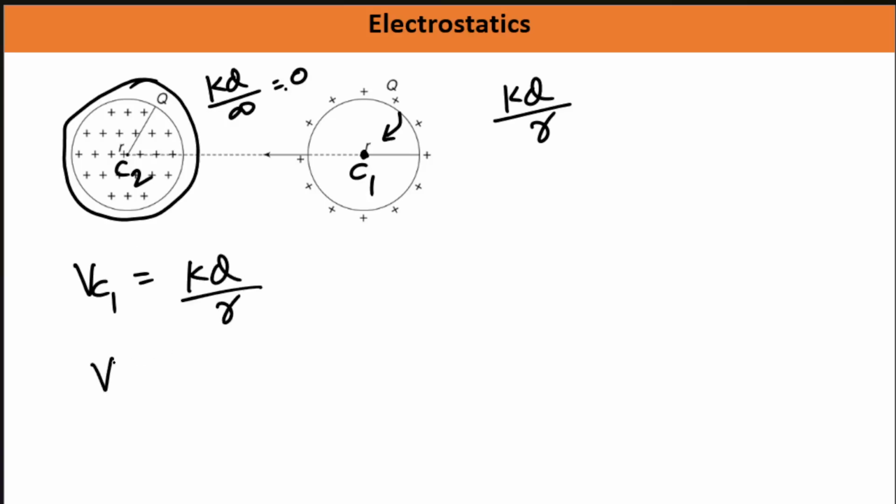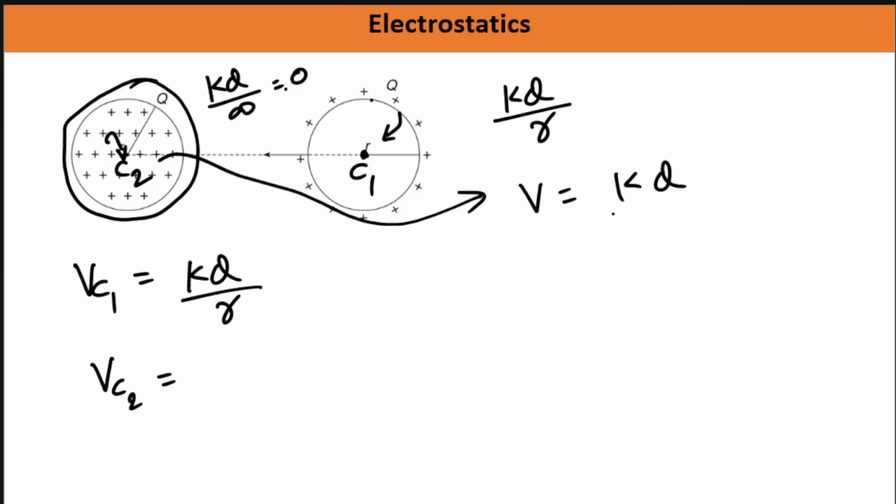Now what will be the potential at C2? It will be how much? Again, similarly, we can say that because of this shell, there won't be any potential at C2. Potential at C2 will be purely because of the charge on this ball. Okay. So, how much are you going to write? You should remember the formula that for a non-conducting sphere, if we talk about potential at any inside point, then the formula is what?